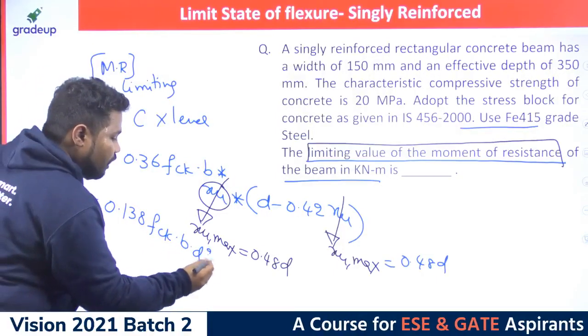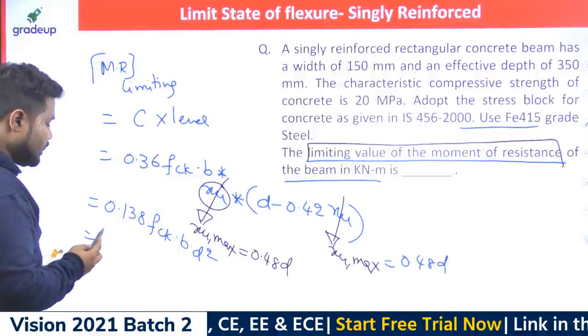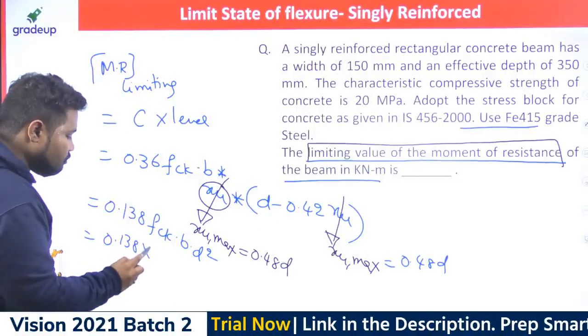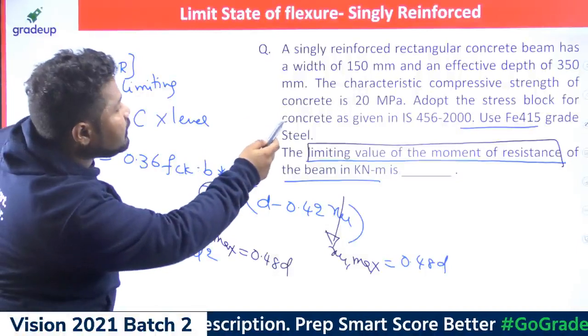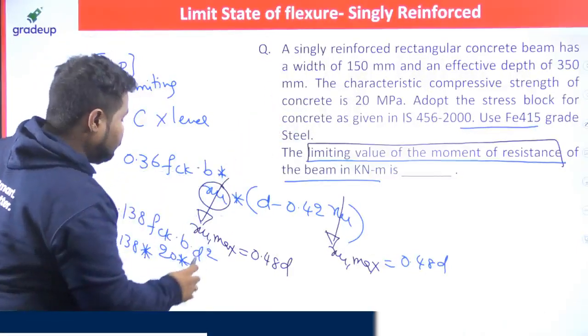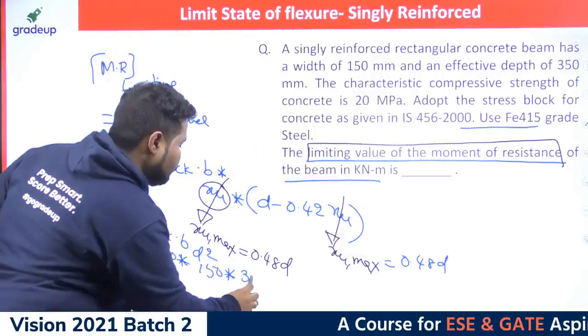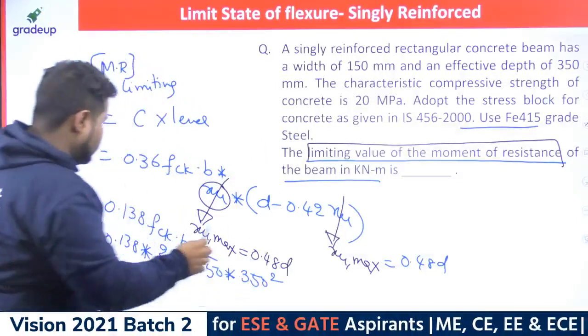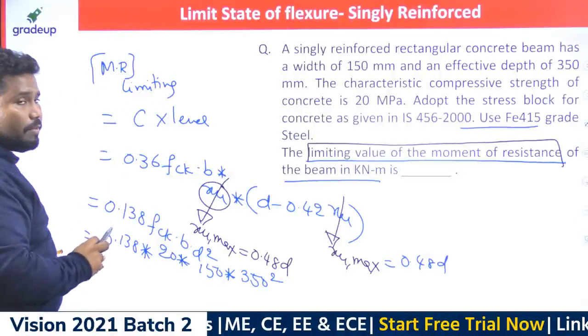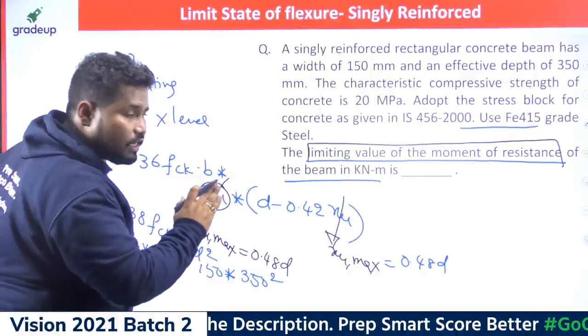This is directly the formula, and I have also shown you the formula derivation. If this is the case, 0.138, what is the value of fck here? fck is 20 megapascal, the width of the section is 150 millimeter, and the effective depth is 350 millimeter, squared. So if you work out, the moment of resistance that we got is the limiting moment of resistance, that is, the moment of resistance of a balanced section.